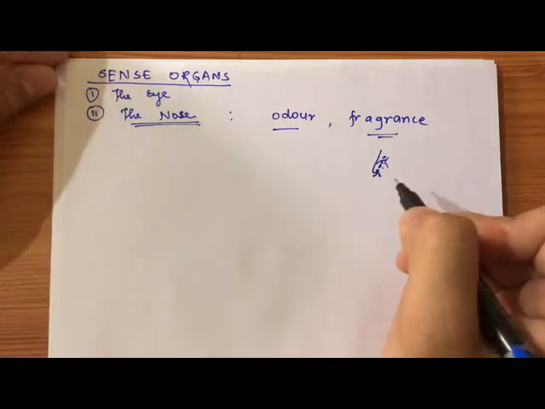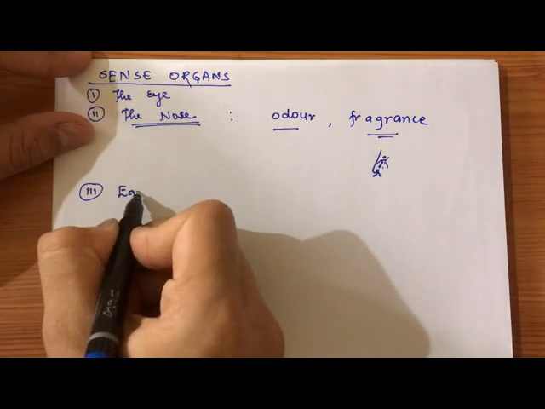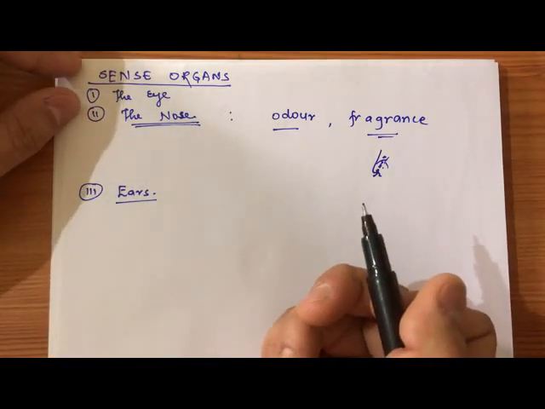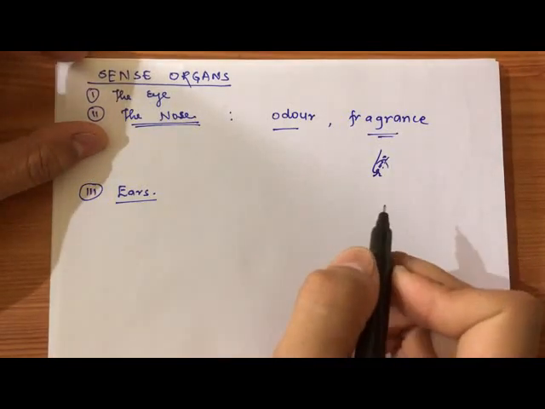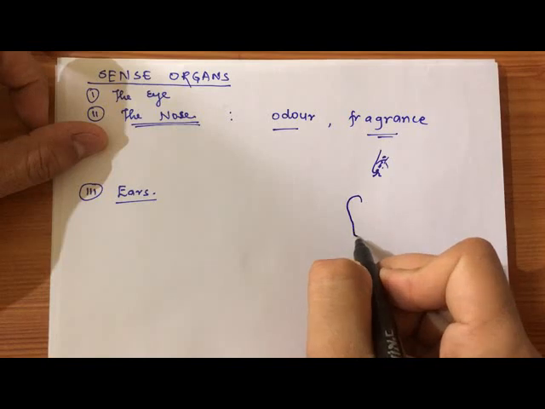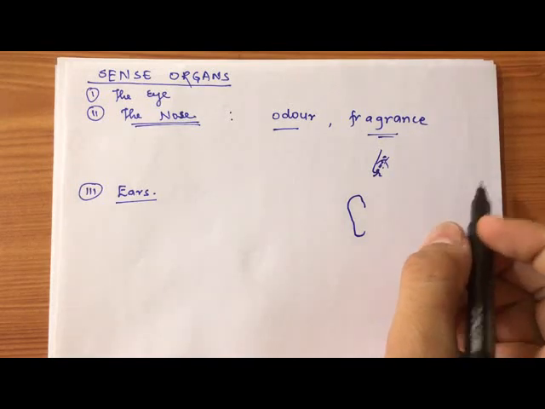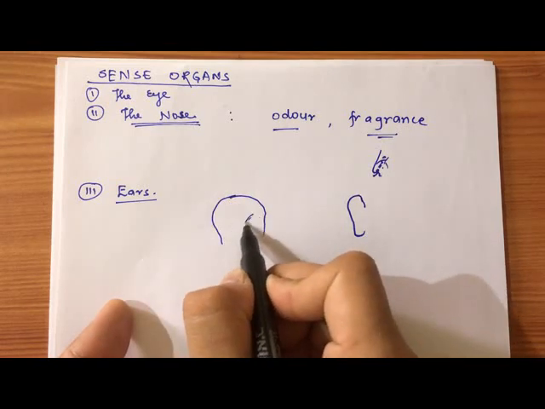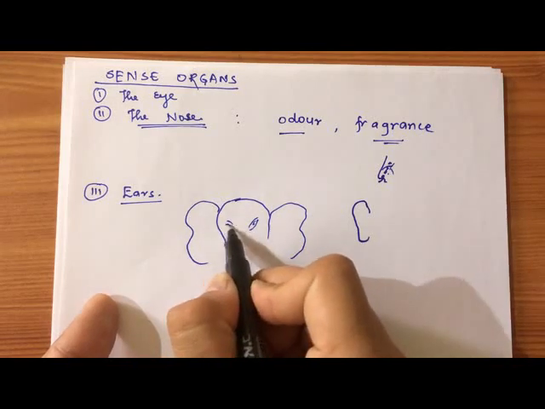The next is the ears. As we know, all humans have 2 ears, one on the left and another on the right of our head. What we see from the outside is the shape of the human ear. Some animals, like an elephant, have very big ears.